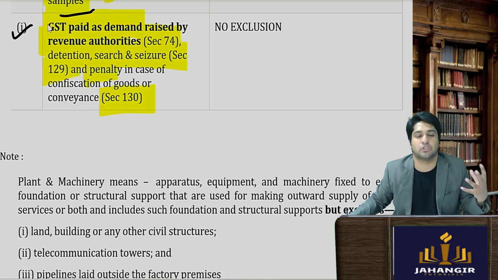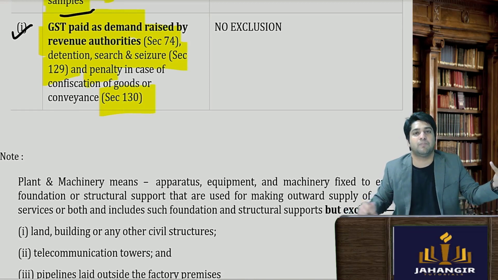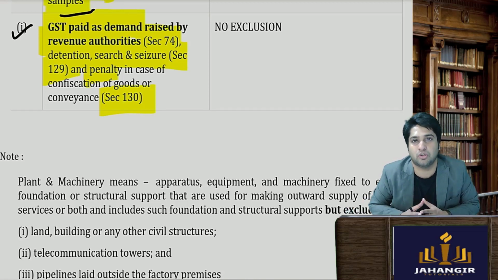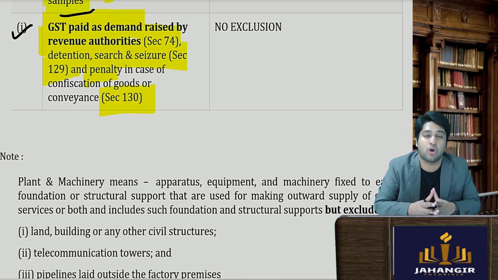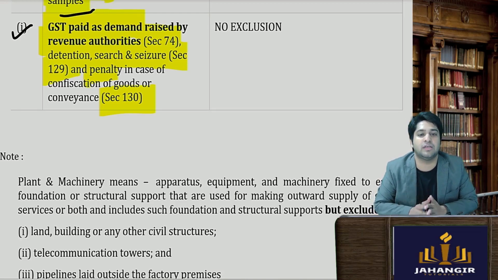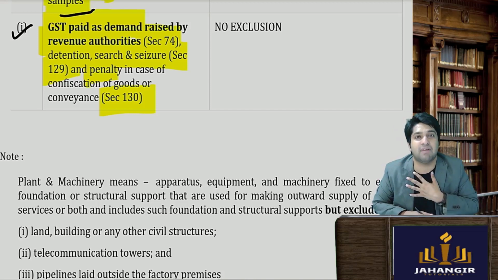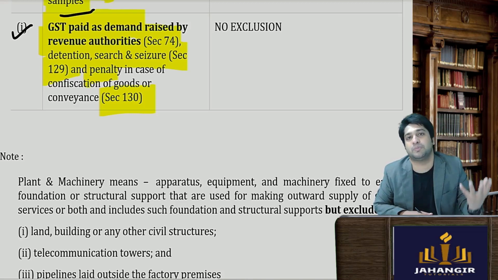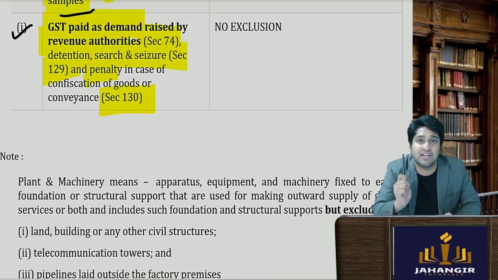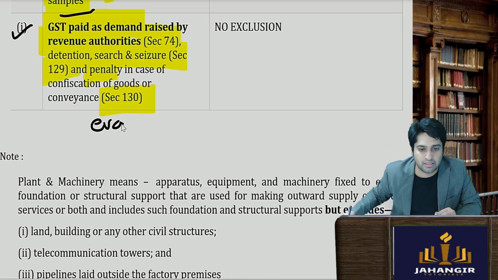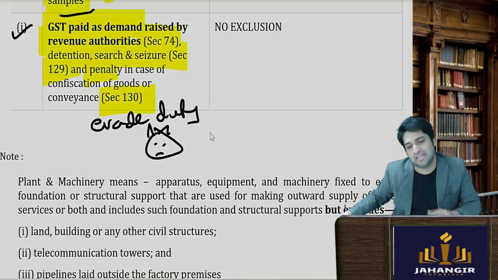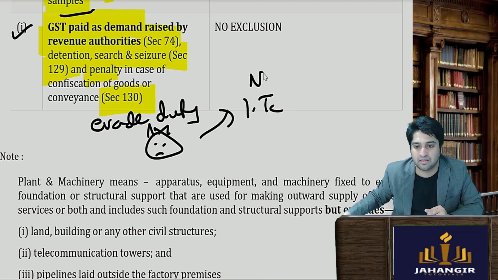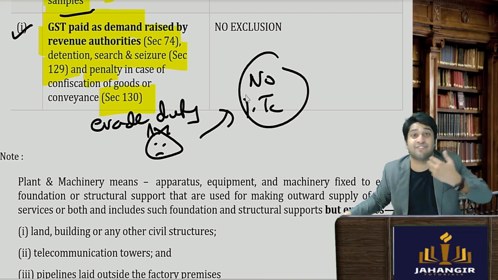Because what happens, it is possible that I must have improperly or maybe try to do some wrong where GST authorities have levied penalty on me. एक बार पेनल्टी लग गया या सर्च सीज हो गया या रेवेन्यू अथॉरिटीज ने डिमांड नोटिस इशू किया और मैं गलत पाया गया, तो उस परचेजेस के रिलेटेड गवर्नमेंट said you try to evade the duty. So if you try to evade duty, the government is not going to like it and they are saying now get lost, no ITC will be given to you, you pay the full tax without the credits.